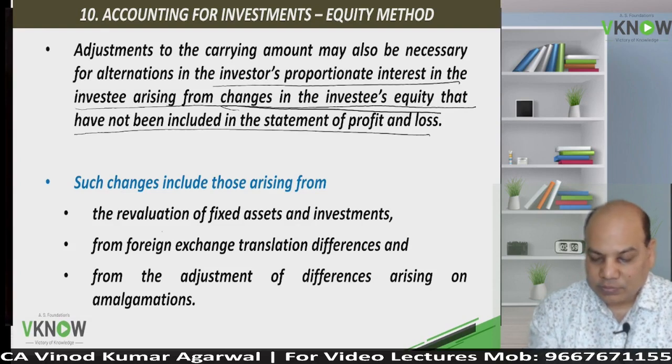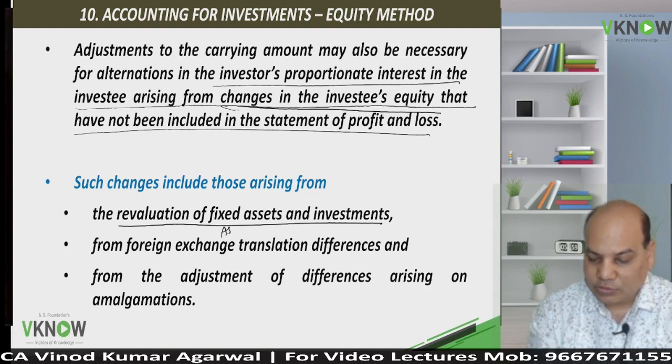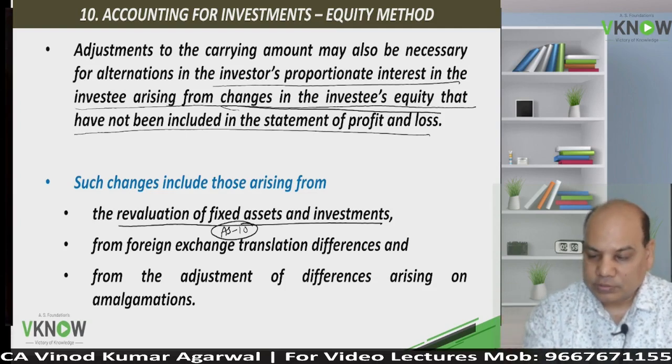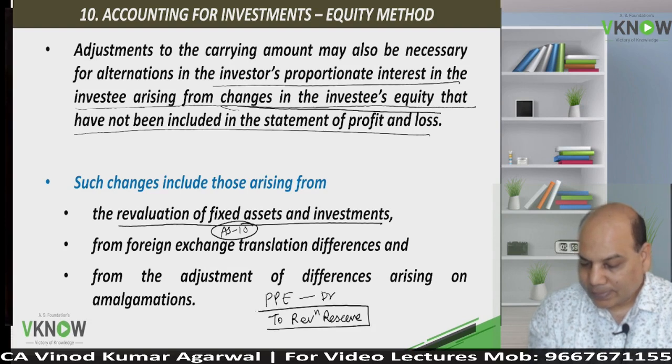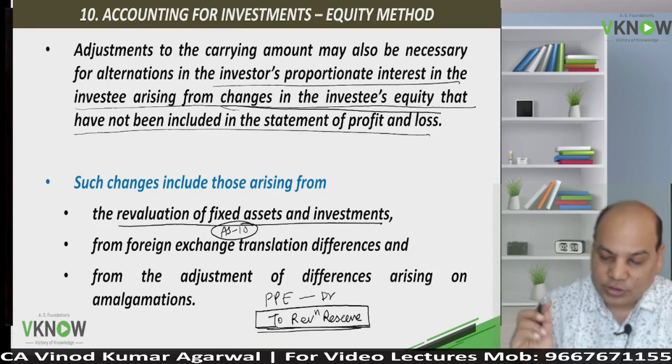For example, revaluation of fixed asset, AS10, students will remember. When fixed asset is revalued upward, the entry passed is PPE account debit, and credit to revaluation reserve. This doesn't go through profit and loss account, but it has increased the equity of the associate.